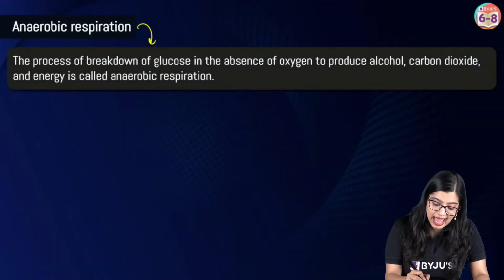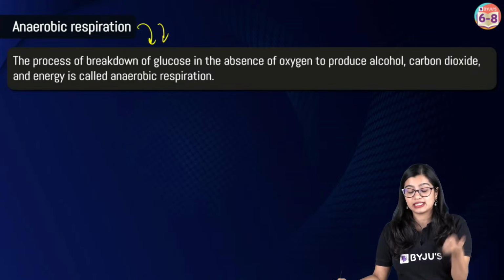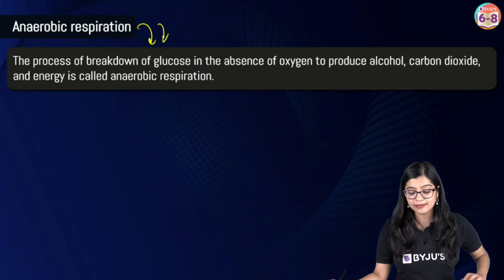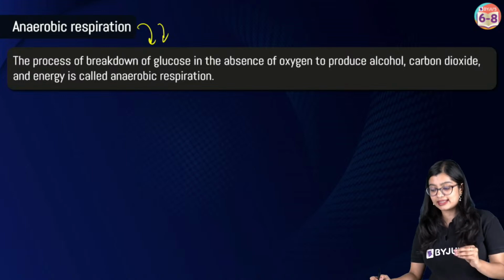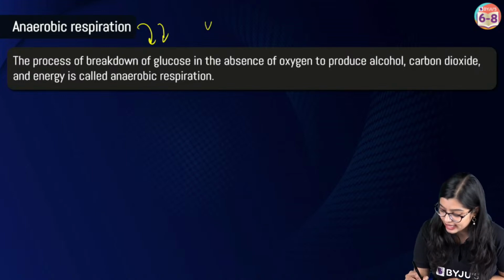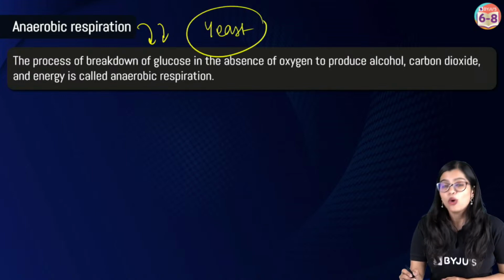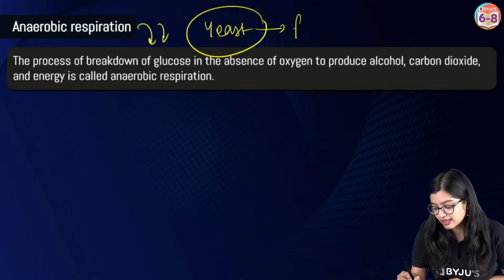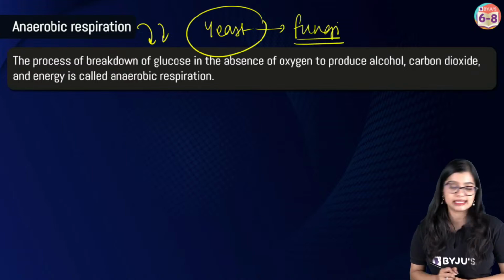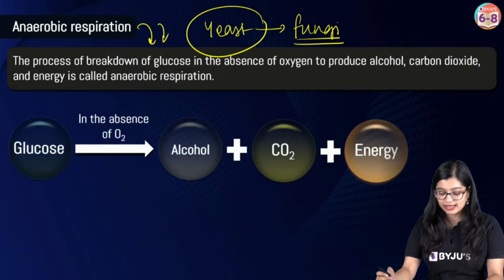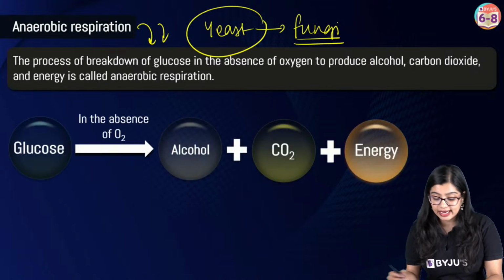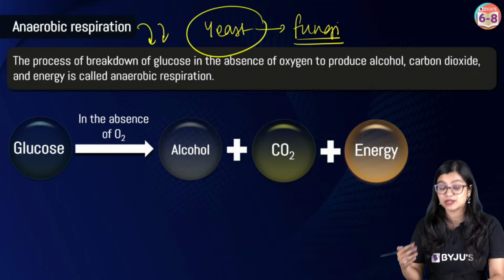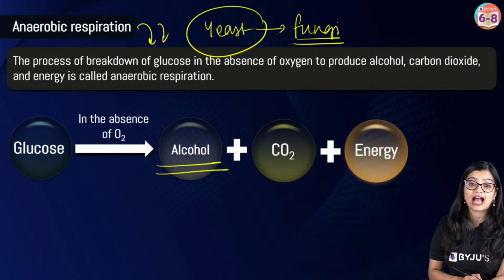Anaerobic respiration is where it happens in the absence of oxygen. Normally this kind of respiration is seen in organisms like yeast. What is yeast? Yeast is a type of fungi. Here, glucose is broken down in the absence of oxygen to give me alcohol.